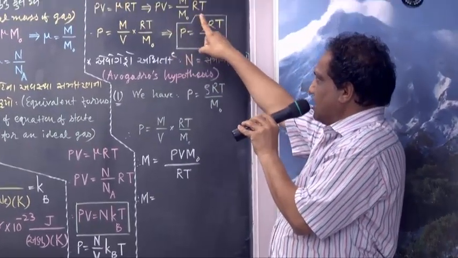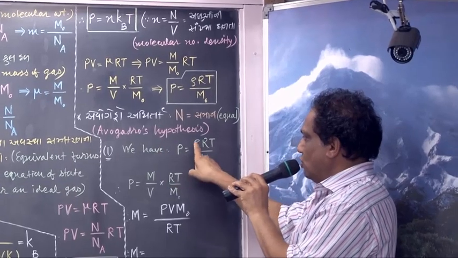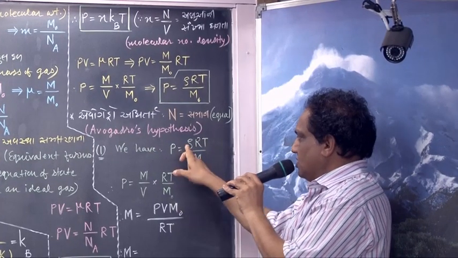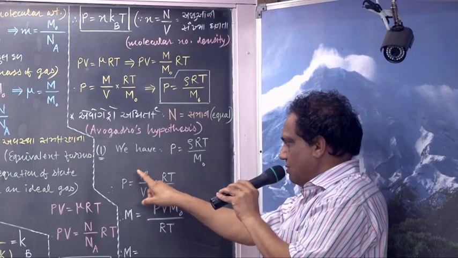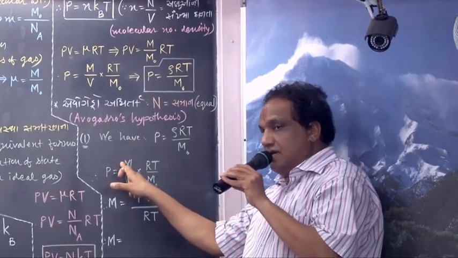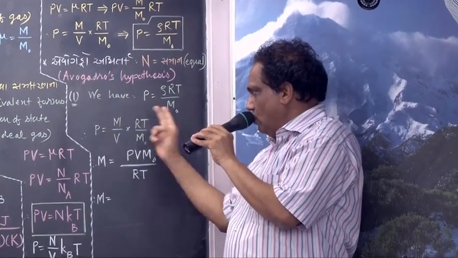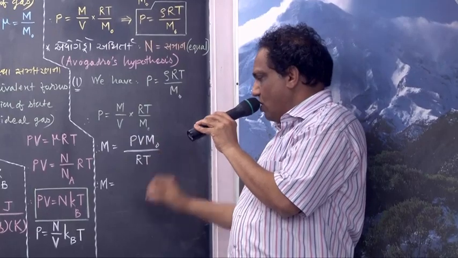Let us use this last format. P equals to rho RT upon M0. But what is rho? Density. Density means mass upon volume. You are given everything except mass. So make it subject of the equation. M will be P into V into M0 upon RT.